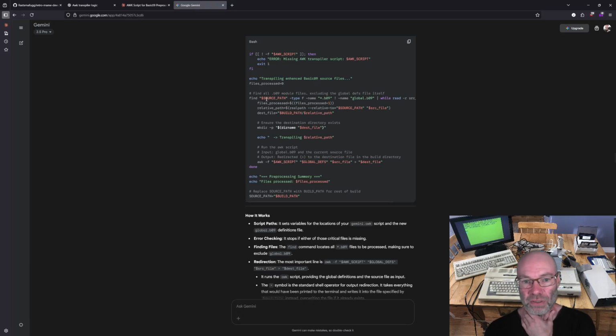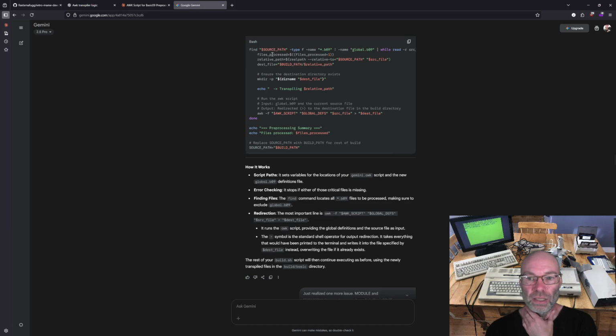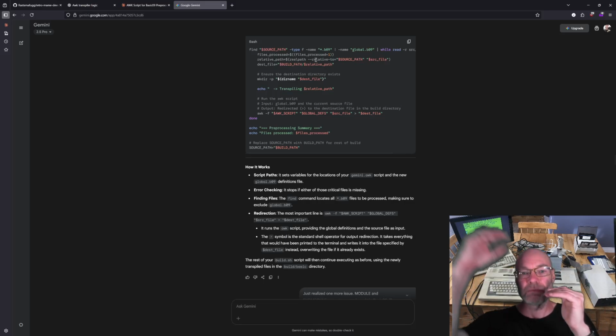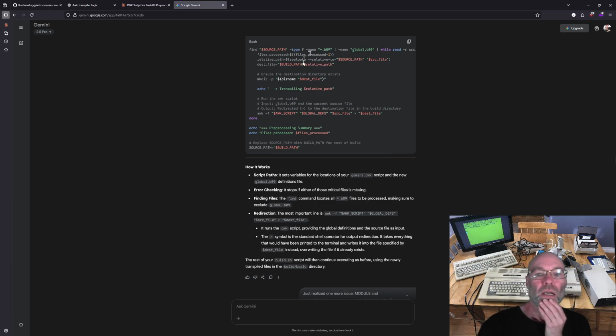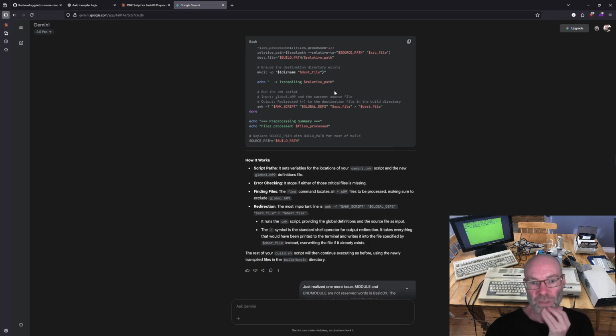So it looks in the source path for any file named star.b09 minus global.b09, and then for each one, it increments a file's process count, gets the relative path to the source file, and creates a destination file using the same relative path. Oh, okay, so it's starting with the source file, and it's going to put it in the same folder structure in the build path. Then it creates the destination directory just to make sure that it's there, echoes out a line saying it's transpiling the file, and then does the awk call.